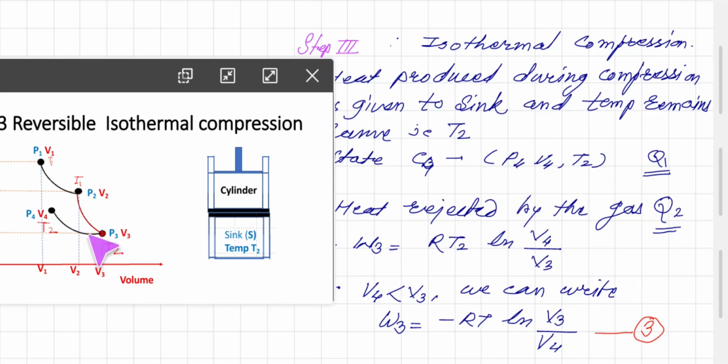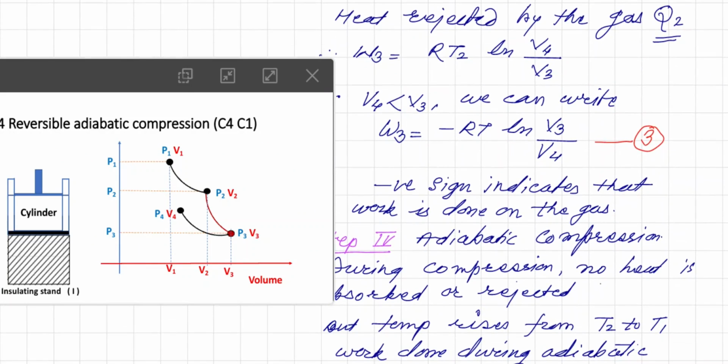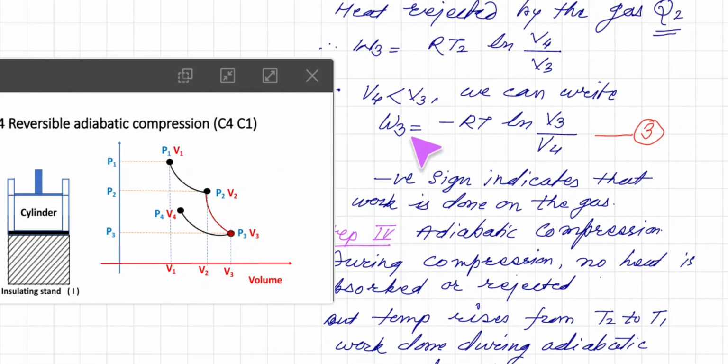During this we get W3 equal to minus RT log of V3 upon V4, and during this process the heat entering the system is Q1 and the heat rejected is Q2. The negative sign indicates that work is done on the gas.